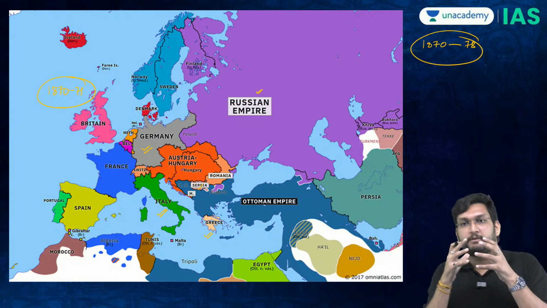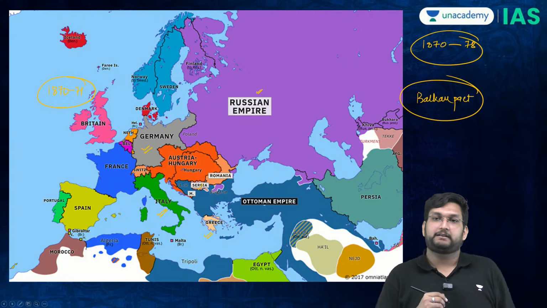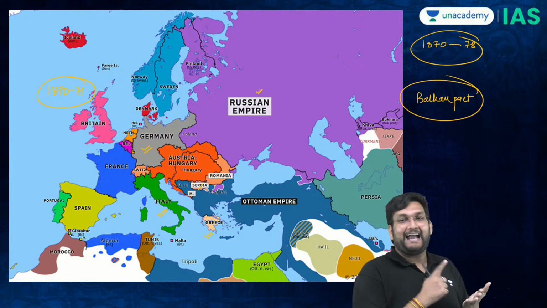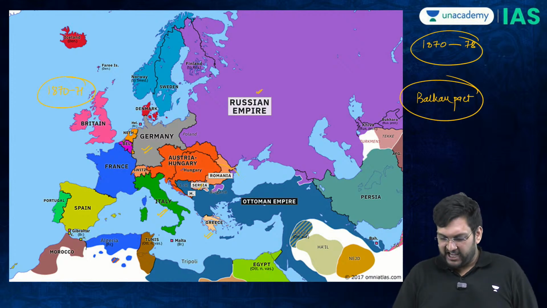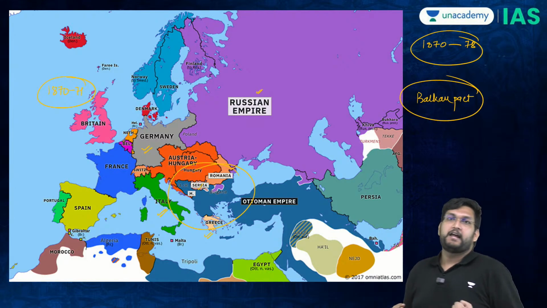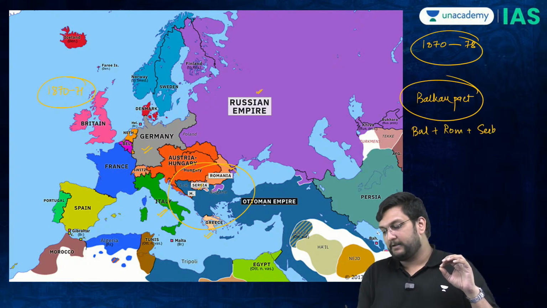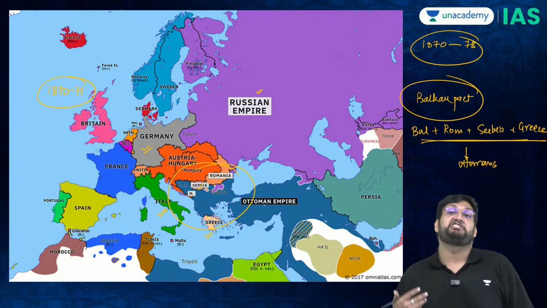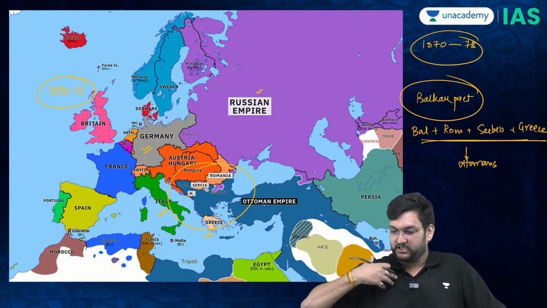Now what will be formed is called the Balkan Pact. In the Balkan Pact, Romanians, Bulgarians, Serbians, and the Greeks will say, let's do one thing, let's kill the Ottomans and take this whole sector in our control. And Bulgaria plus Romania plus Serbia plus Greece will now attack the Ottomans. And as soon as the Ottomans retaliate, Russia says, how can you touch the Slavs? How can you touch, how?